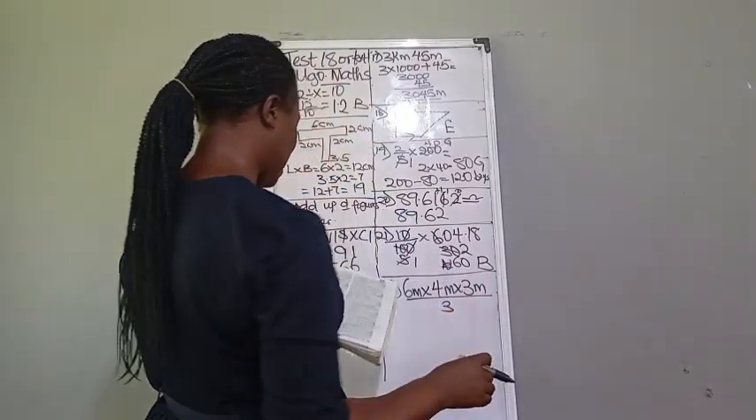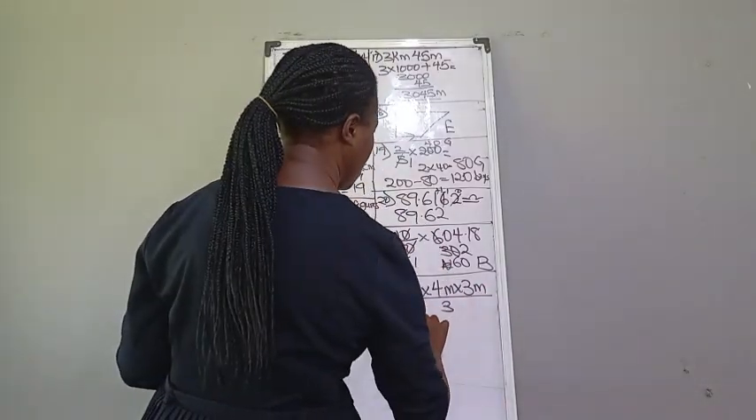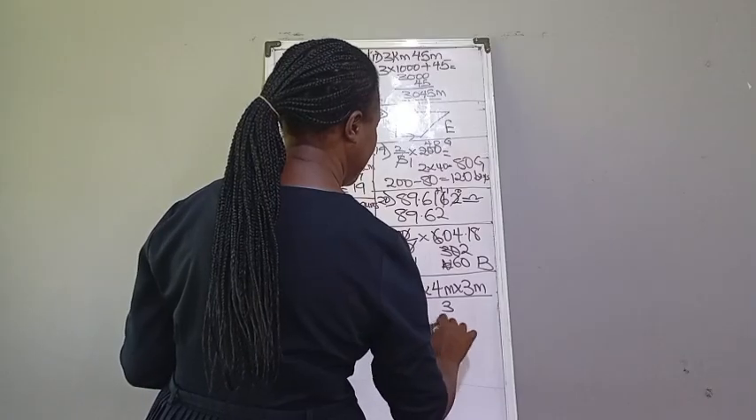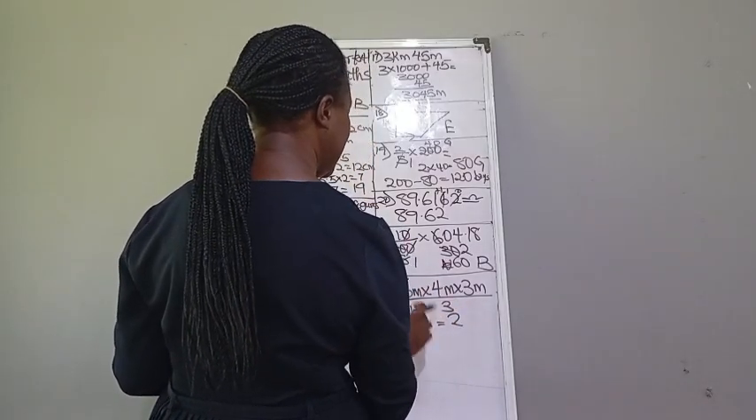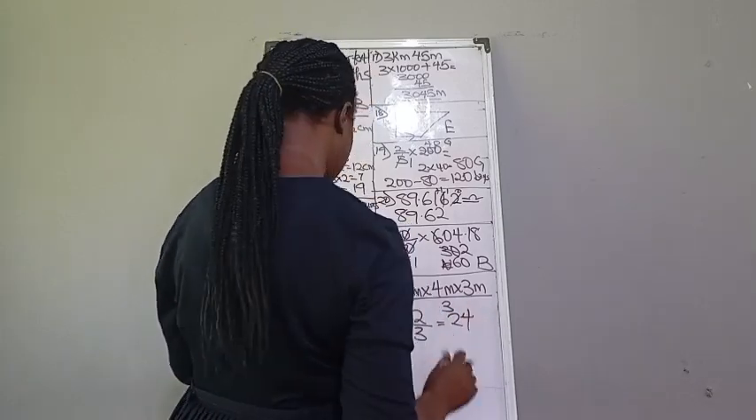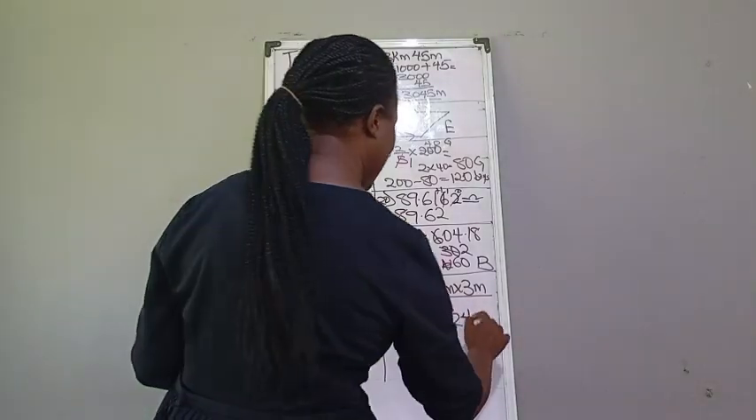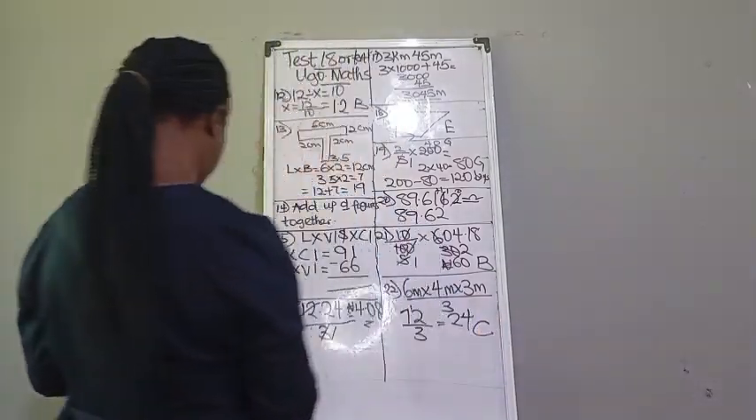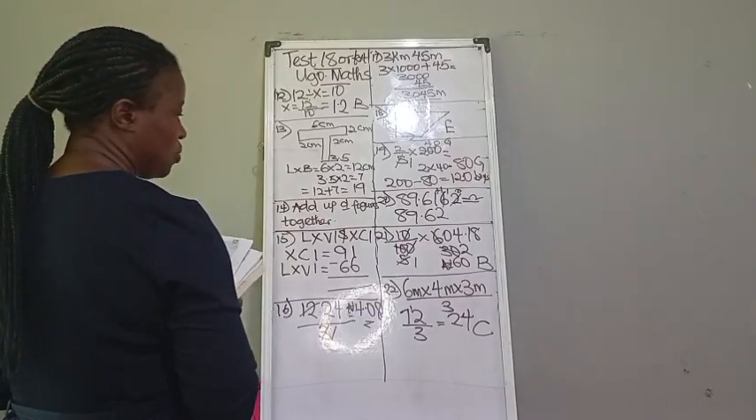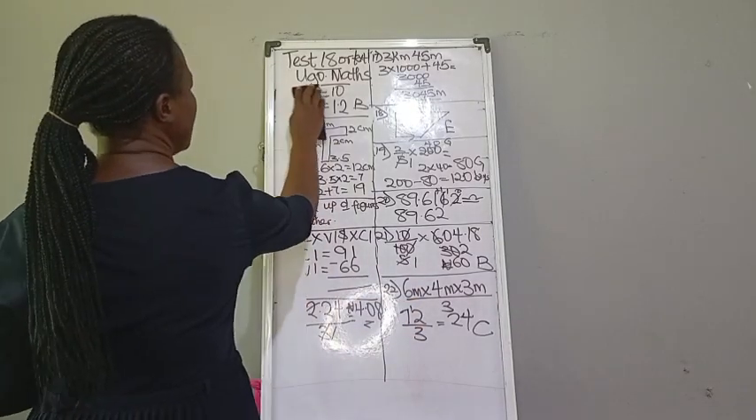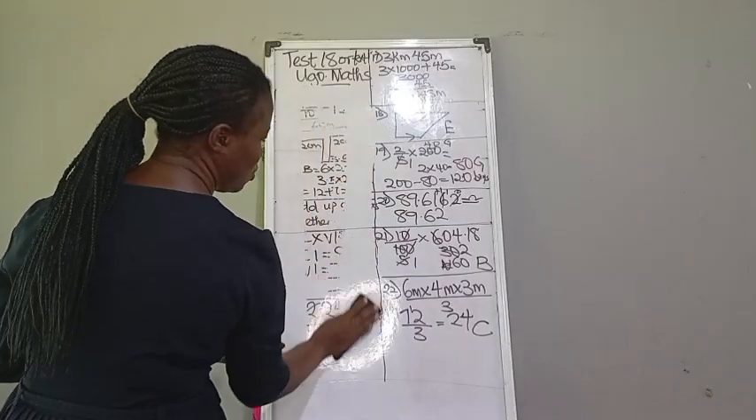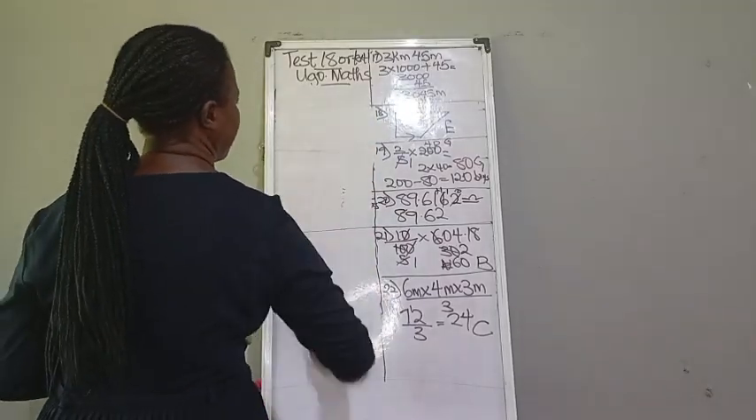So 6 times 4 times 3, that is 72. 72 divided by 3. 3 in 7, that is 2. Remainder 1. 3 in 12, that is 4. So our answer there is 24. We have it as option C. 24 meter cube because we are talking about 3 dimensions there. So now we are going to number 23.